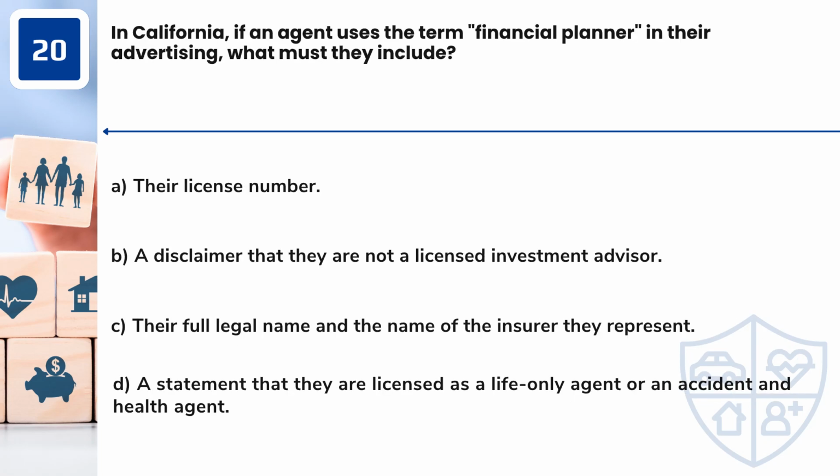Question 20. In California, if an agent uses the term financial planner in their advertising, what must they include? A. Their license number. B. A disclaimer that they are not a licensed investment advisor. C. Their full legal name and the name of the insurer they represent. D. A statement that they are licensed as a life-only agent or an accident and health agent.